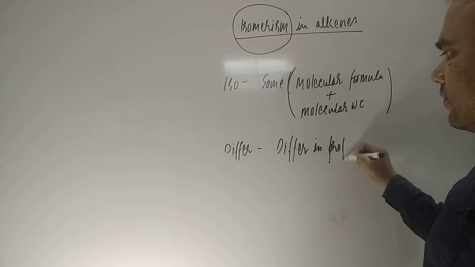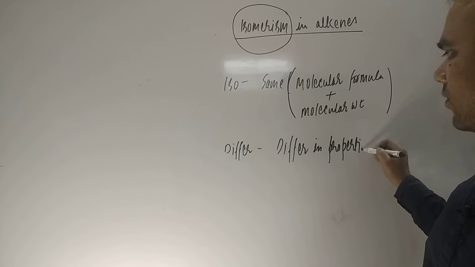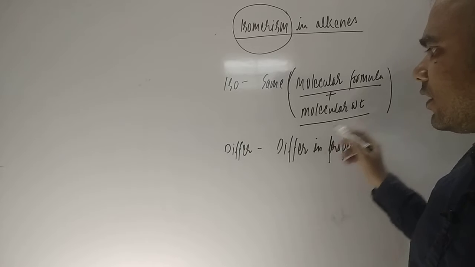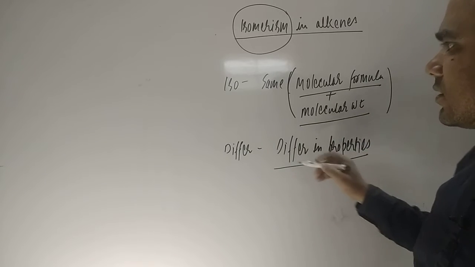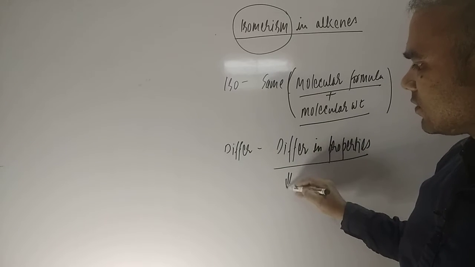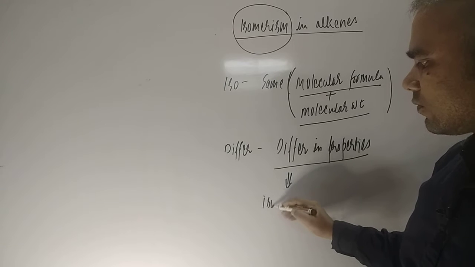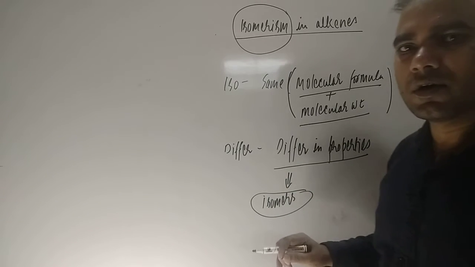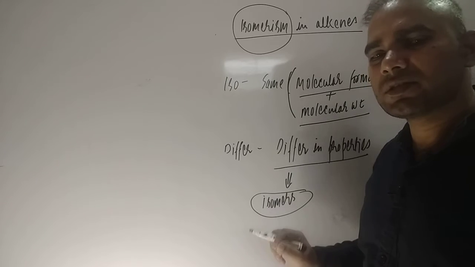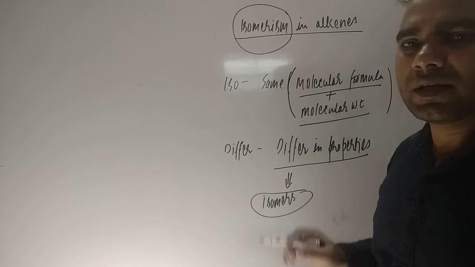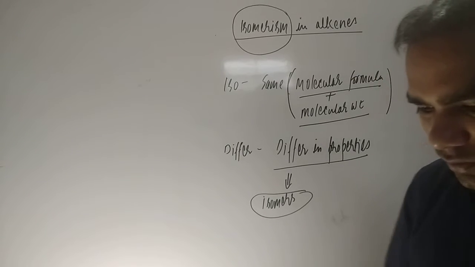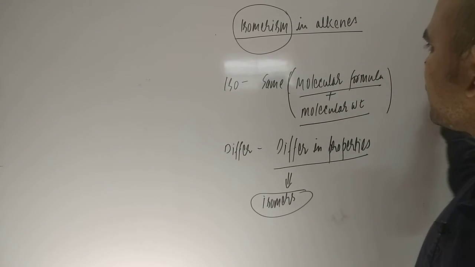So if there are compounds that have the same molecular formula and molecular weight but differ in properties, these types of compounds are known as what, students? Isomers. So isomers are compounds having the same molecular formula, but they differ in properties. So how can you define isomers, students?